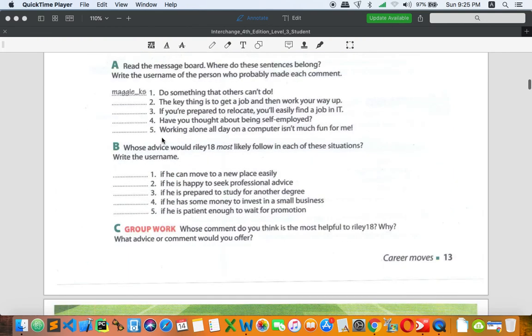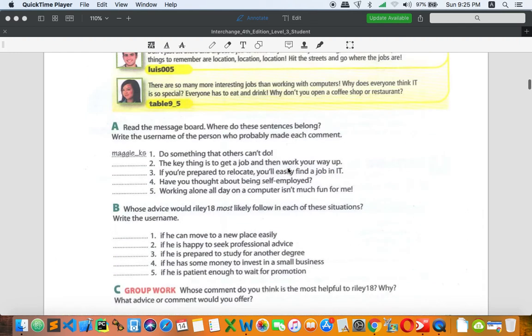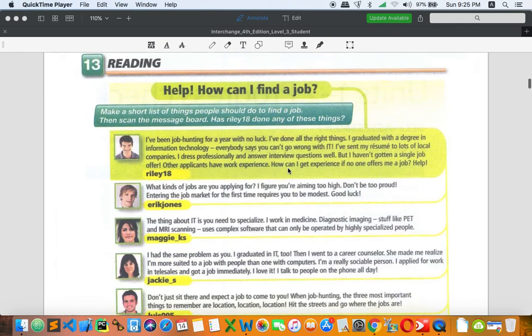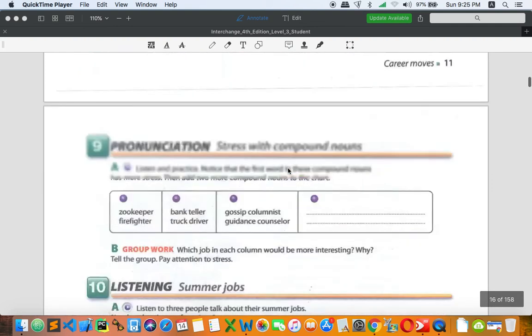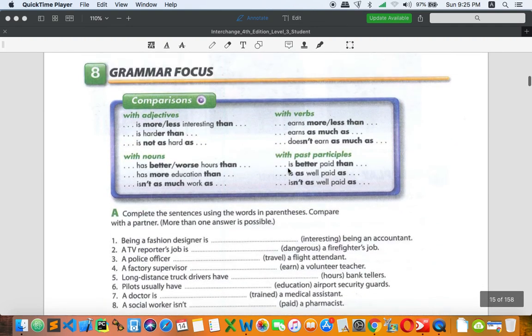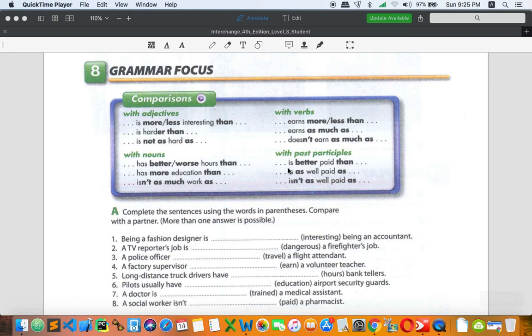That's it in this unit, everybody. If you have any question about reading or grammar, especially about comparisons, you can drop your questions right here, or especially in a comment below. I will answer your questions.